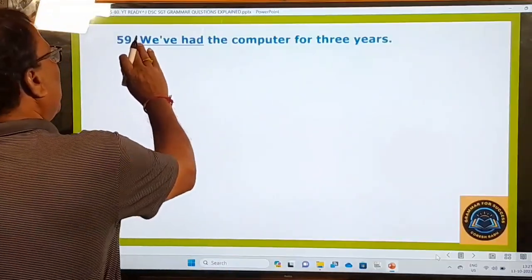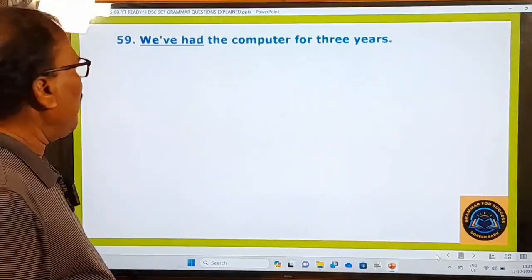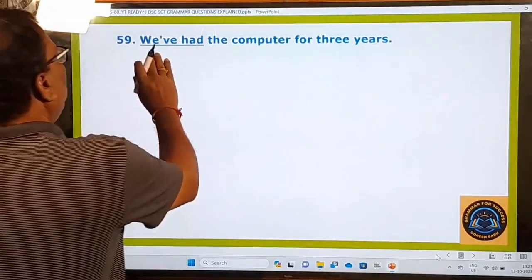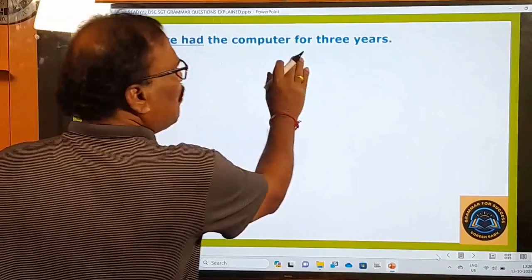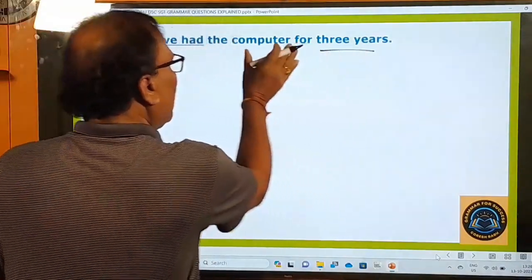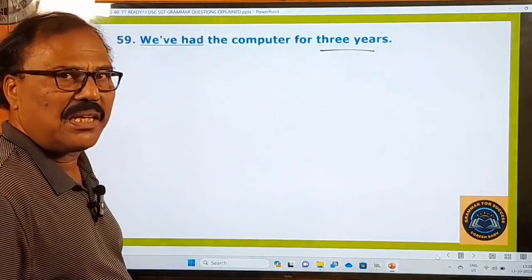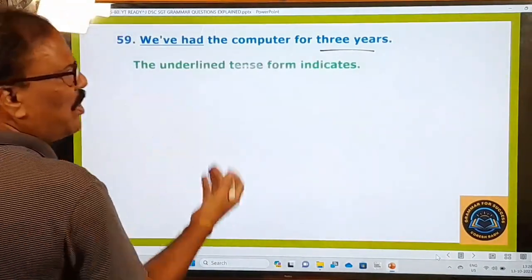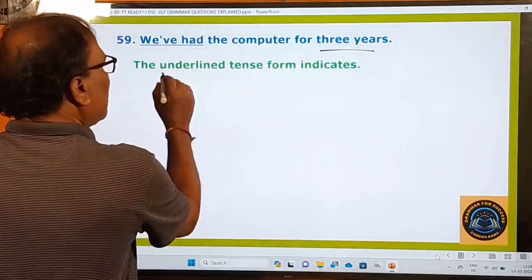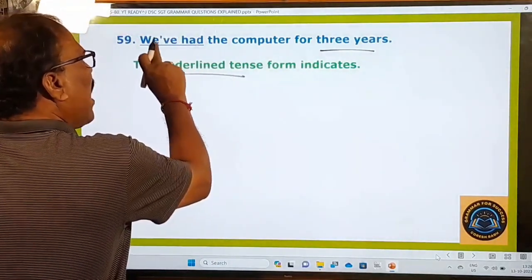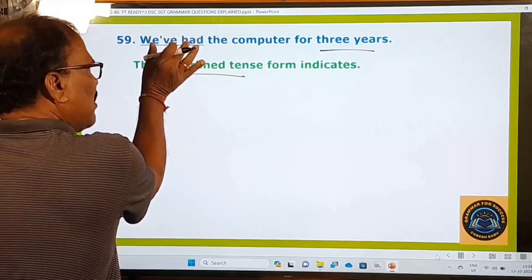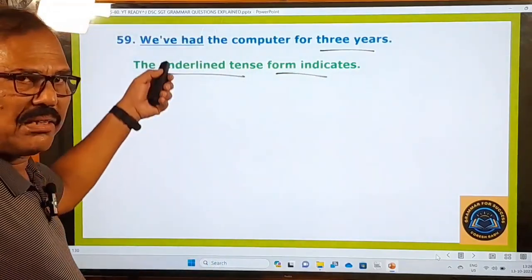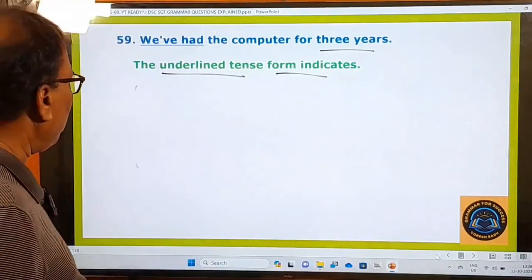The questions begin in this question paper from the 59th question onwards, right? And what is the 59th question? We have had the computer for 3 years. This is the question. And now let us see the options given under this question. What is the examiner asking you to do? The underlined tense. Okay, this is the underlined tense: we have had. This is the tense underlined. And what is this tense indicating in this sentence? Okay, and what are the options given here?